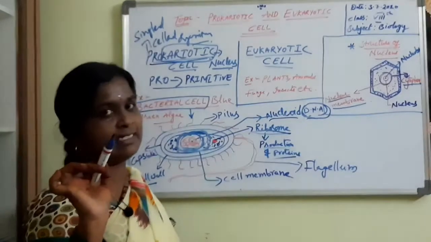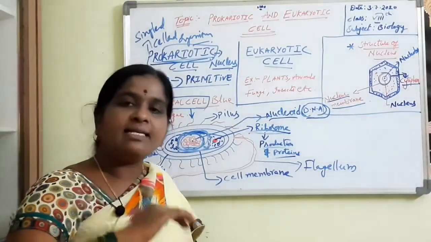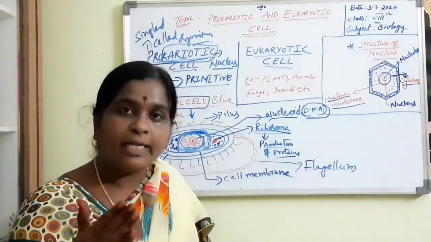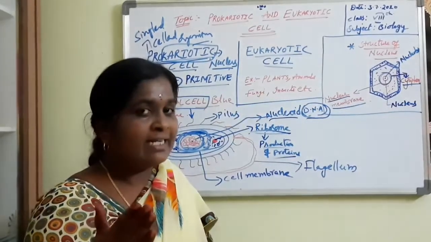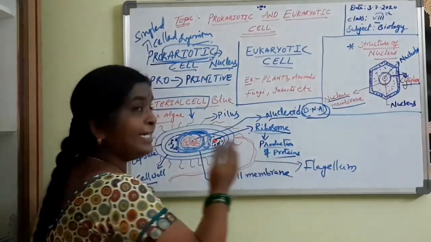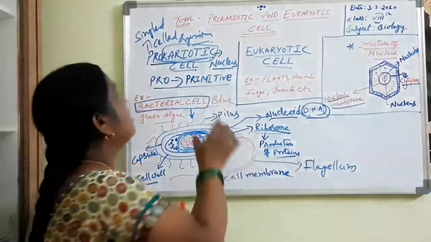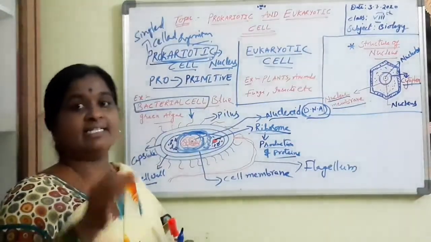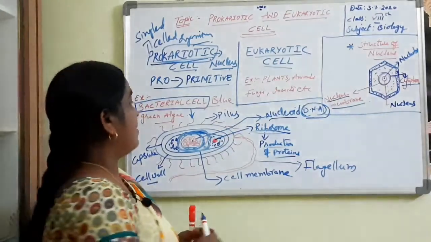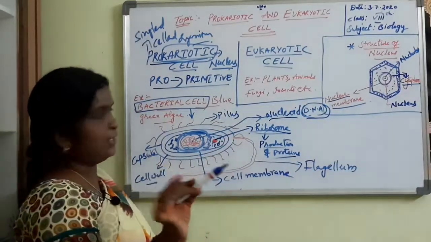Only one cell organelle can be noticed. But other cell organelles like Golgi bodies, endoplasmic reticulum, and mitochondria, which is the powerhouse of the cell, are all lacking in the prokaryotic cell. It is a single-celled organism. I think you have understood up to here.